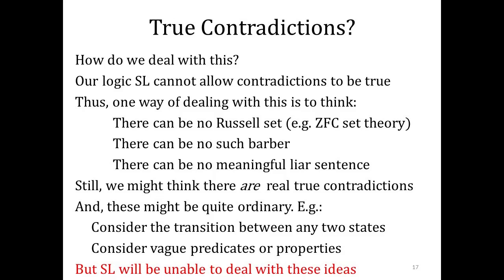You know, if I'm standing here and then I'm now standing here, Priest would argue at some point I'm going to be in a transitional state. Or a better example might be if I'm walking out of the door, out of the lecture hall. At some point, I'm going to be in the lecture hall and out of the lecture hall at the same time. Or even other examples might be an ordinary Sorites paradox, so like a heap. I throw a grain of sand on the ground, is that a heap? No. If I throw a second grain of sand on the ground, is that a heap? No. I keep throwing grains of sand on the ground. At some point, it's going to be a heap. But somewhere along the way, we're going to be in this vague state, where it is and it isn't, in some sense.